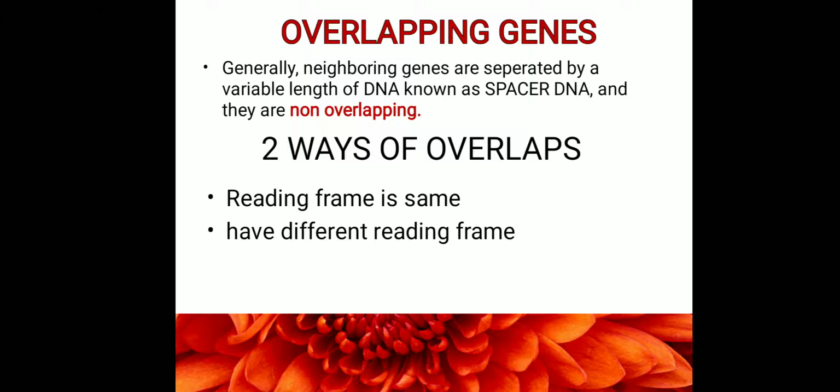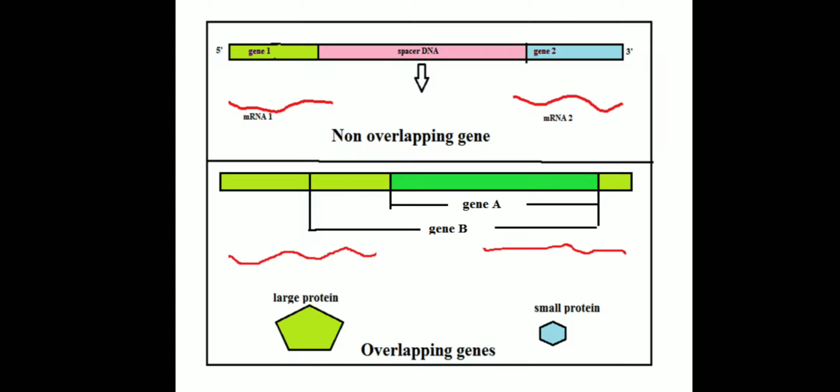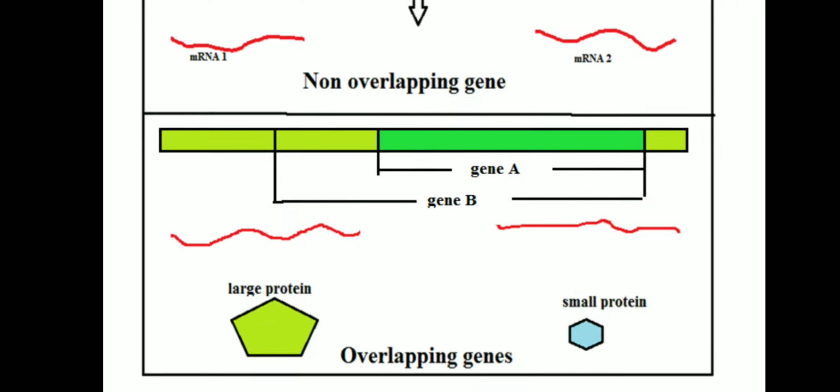The initiation of translation for the smaller protein takes place at an alternative initiation codon located within this gene. Both the polypeptides, however, terminate at the same site. Thus, the smaller protein is in fact a portion of the larger protein produced by the gene. I will explain this with this diagram. The same thing I am going to repeat here.